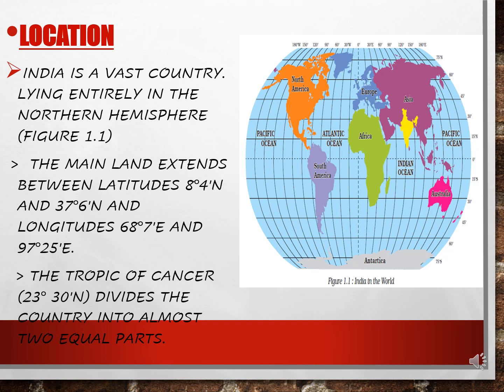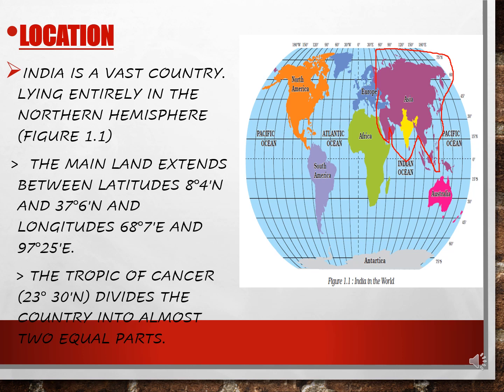Let us see the location. Here you can very well see the world map, children. You can see this is Asia, this is the entire world map. You can see this is the ancient continent, and in this ancient continent 55 countries have been found, among which one of them is India. You can see the mainland, you can see the boundaries, right? See, this is the mainland. Okay, so the land mass that is covered.